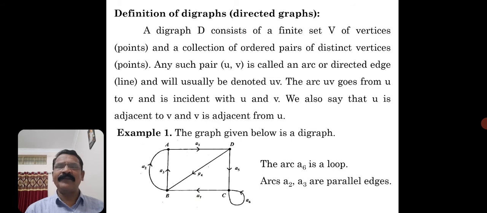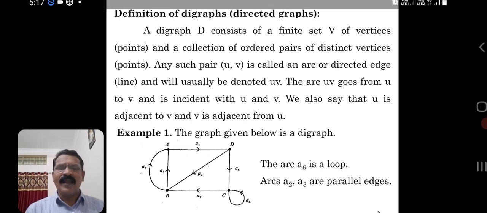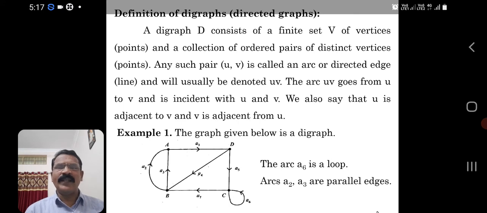If I say arc vu, it implies the arc goes from v to u. So the arc uv goes from u to v and is incident with u and v.